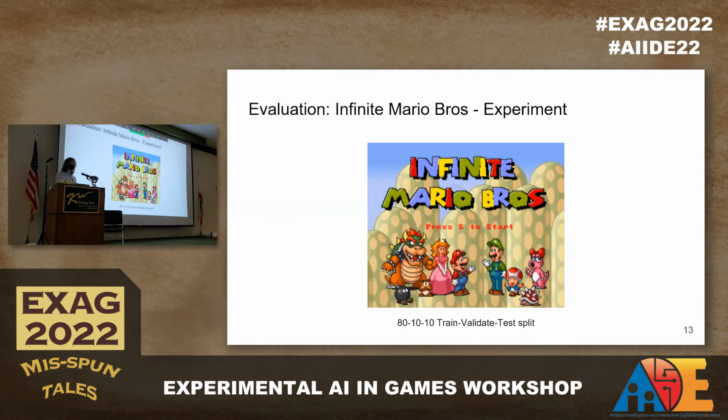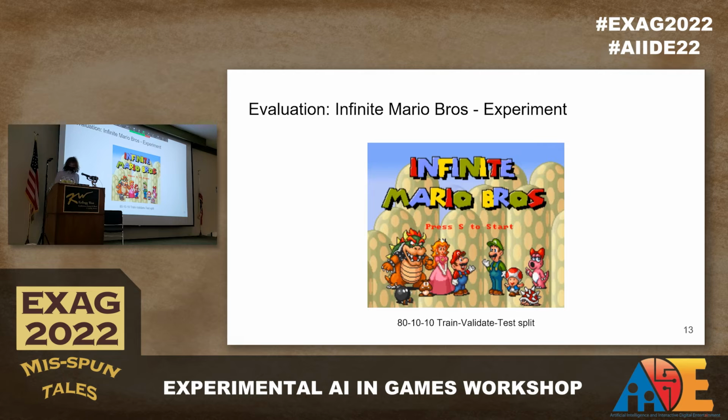So with a quick look, let's check out our first experiment. This is the Infinite Mario Bros experiment. As I outlined before, we're using the data set that has player rankings of fun, frustration, and challenge, and we're trying to predict those rankings. So we're using this data set to train our model, and we use an 80-10-10 train, test, validate split. And we're measuring the accuracy of our model on the test set. The model is given a data point and predicts the rating assigned to the level by that player.